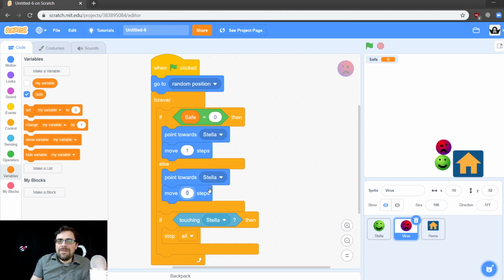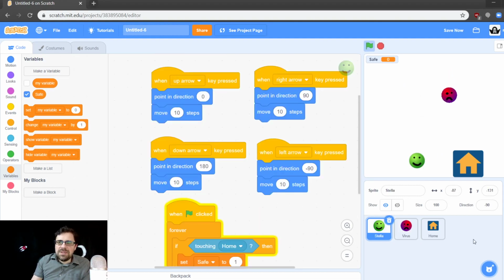So what we can do is something else. Instead of just not moving, let's set it to -1. What will happen with -1? Let's think. So let's reset the game. Let's move them over here. Let's click the green flag. So here comes the virus. If we go inside, it's going to go at -1. There he goes. So the virus is now moving away. If we come back out, it still comes. Back in the house, move away. Not safe. Yeah, you're only safe inside the house.